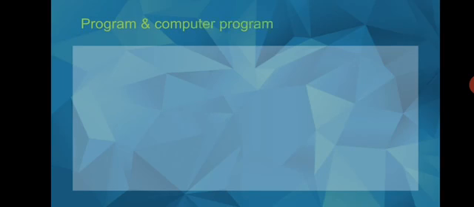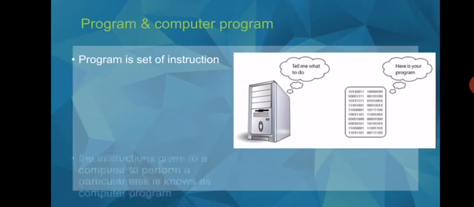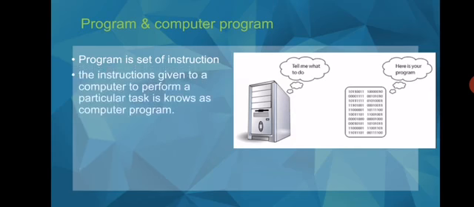Program and computer program. Here in this picture you can see a system unit is asking, tell me what to do, and on the right side there are some instructions, or you can say some commands, written that are telling the system unit, here is your program. So actually a program is a set of instructions, or you can say a set of commands or a set of orders. The instructions that are given to a computer to perform a particular task are known as a computer program.